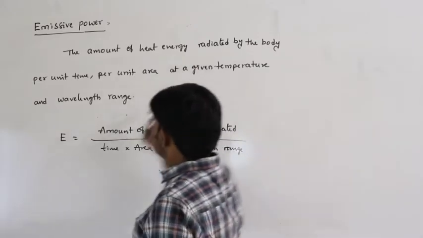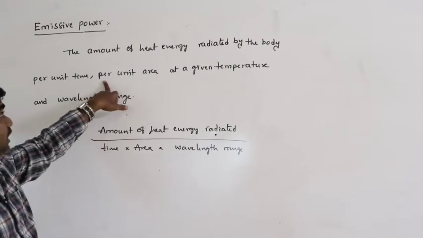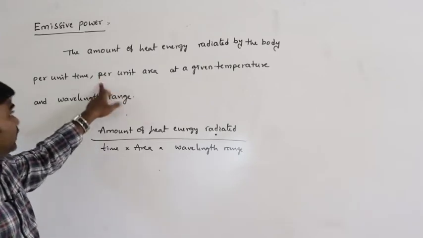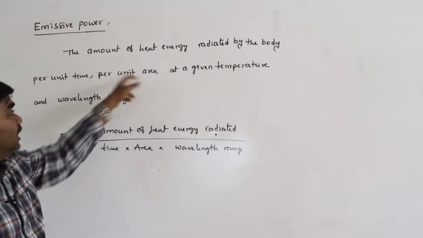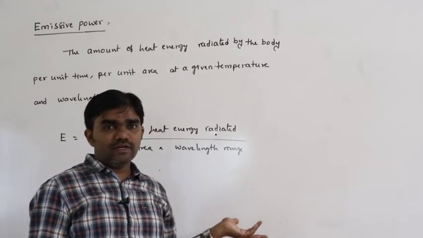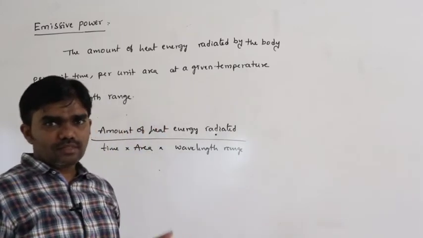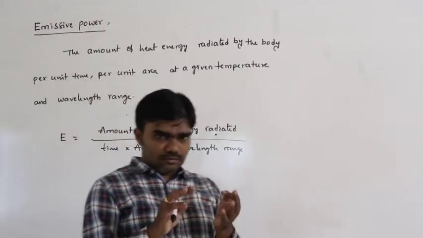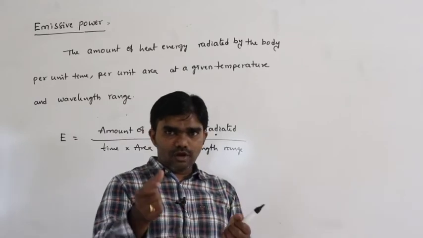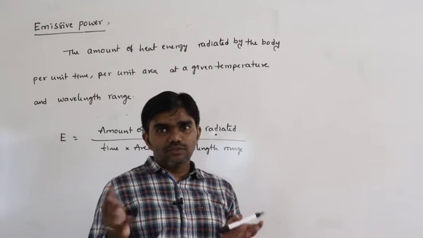The amount of heat energy radiated by the body per unit time, per unit area at a given temperature and wavelength range. The best example you can remember is the exam hall. In the exam hall you have an answer sheet. In that answer sheet, how much can you write, and what are the circumstances?